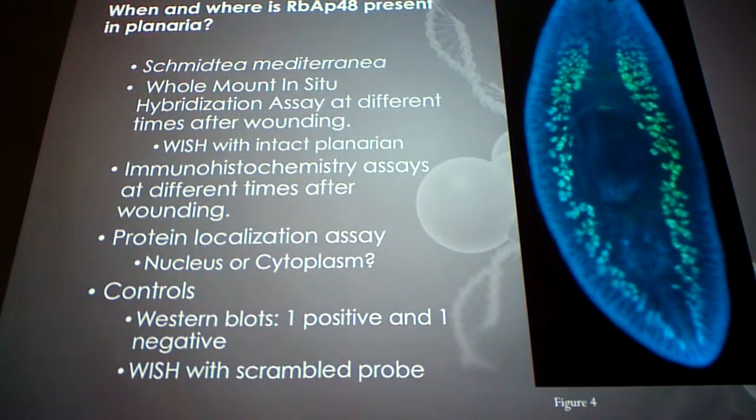The way that works is we have 3 markers. We have known nucleus markers, known cytoplasm markers, and then we light up RBAP48 with a 3rd color. We overlap those 3 images and see which marker RBAP48 overlaps with the best. And for controls, we're doing Western blots, because we want to make sure that the antibody we're using for the immunohistochemistry binds selectively. And for the in situ, we want to use a scrambled probe to see that it also binds selectively, that it's not going to bind if the RNA isn't there.